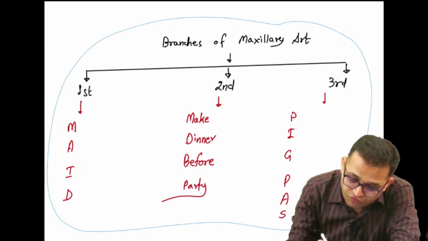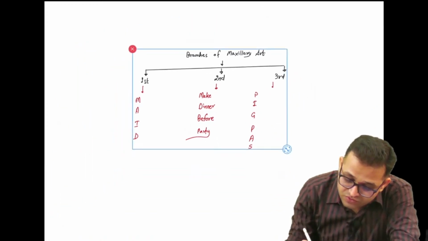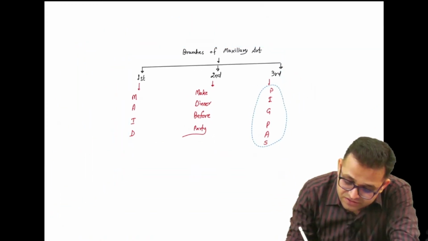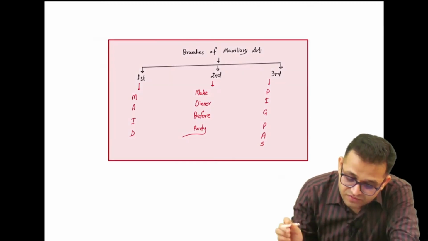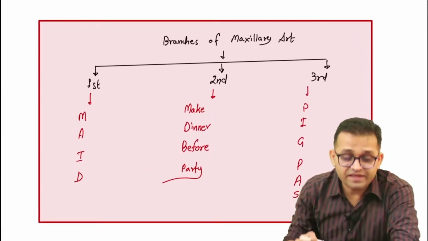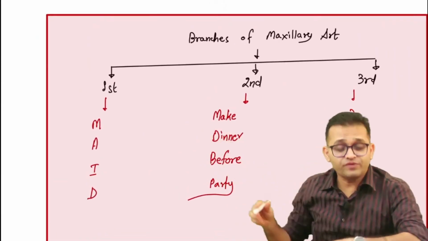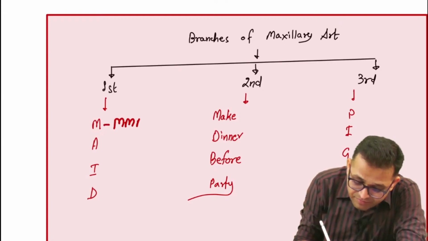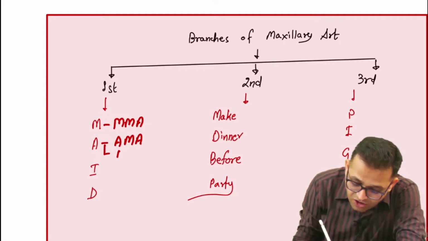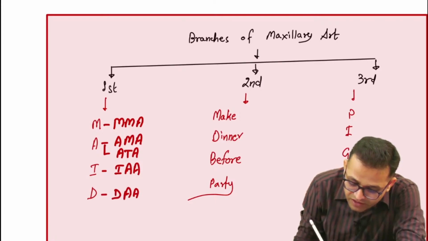You all know the full form. So these are the branches, your mnemonic in English. Yes, again, M for middle meningeal artery, A for accessory meningeal artery, also A for anterior tympanic artery, I for inferior alveolar artery, D for deep auricular artery.